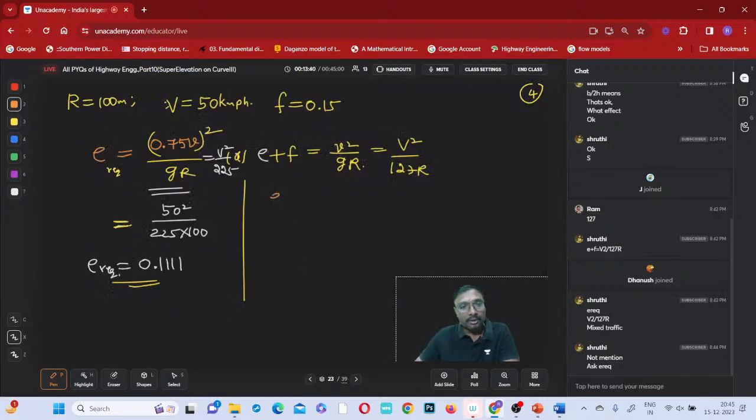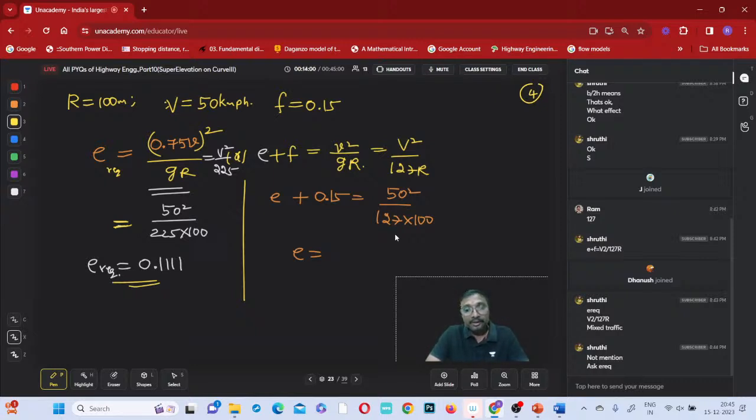Okay. So now considering this super elevation required, what is that? F is 0.15, equal to capital V square, 50 square divided by 127 into, what is that radius? 100. Now the E value will be matching with some option. How much is that E value you are getting? Now check it and tell me.